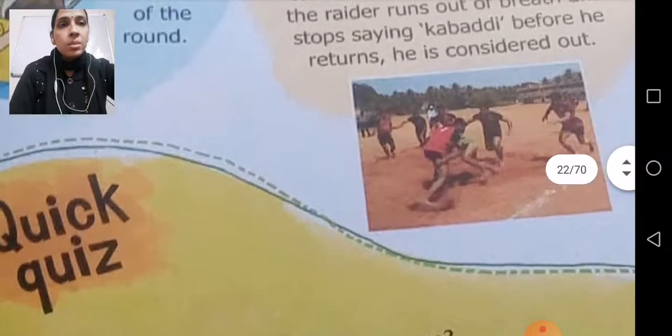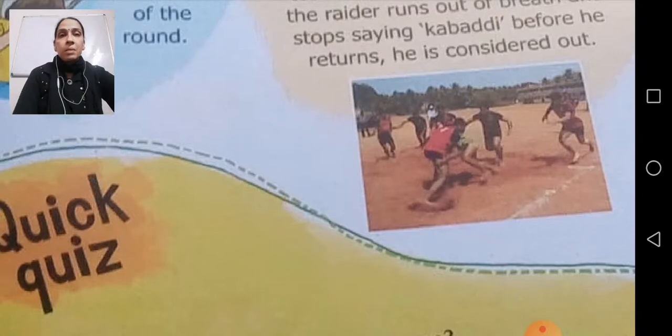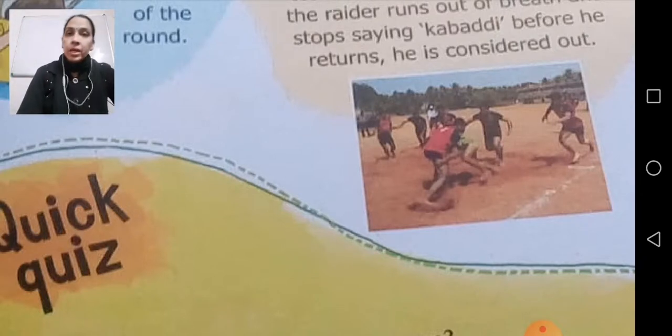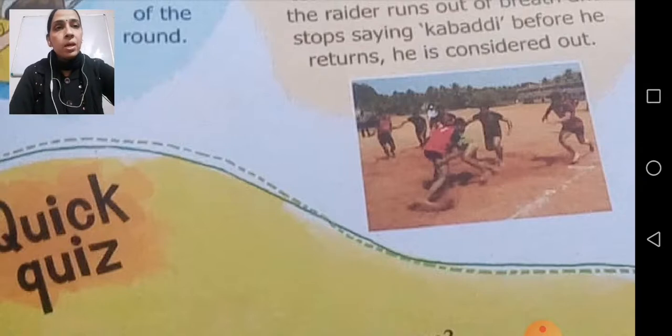See this, in this picture you can see the other team players will do all their labor to stop him. Somehow they have to stop him and hold him there until his breath runs out. And if he stops saying Kabaddi, once his breath is finished, then we consider him out. So Kabaddi is a game of one breath. See, two teams were there. One person came, look here, one person came and the rest of the team is going to catch and hold him here.